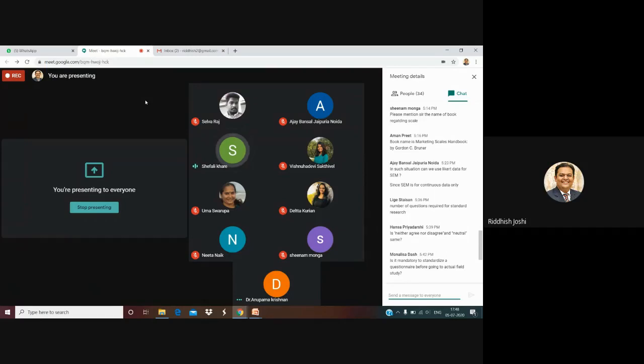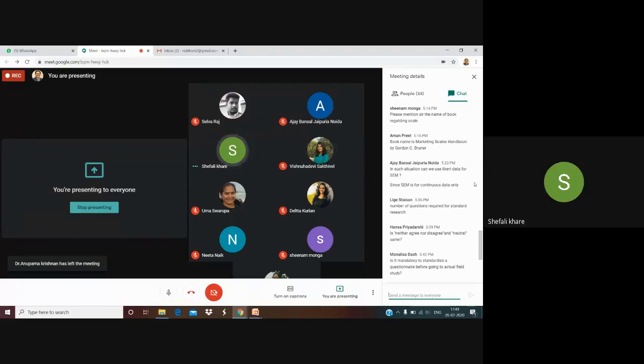I want to add the transition statement at the bottom of my page. Yes, you can add it in between also, at the bottom also, anywhere you can add that. Okay, sir. Thank you.